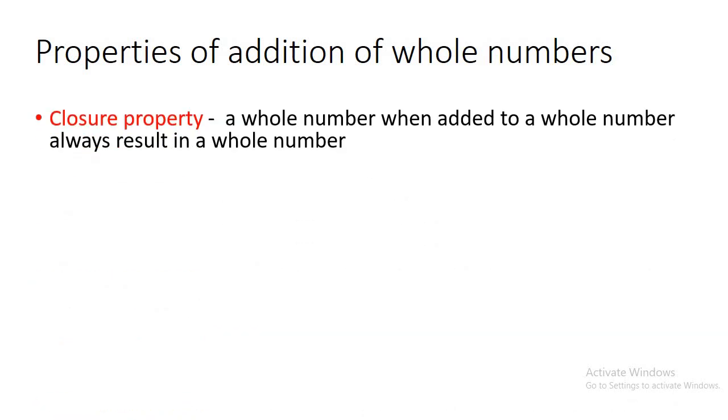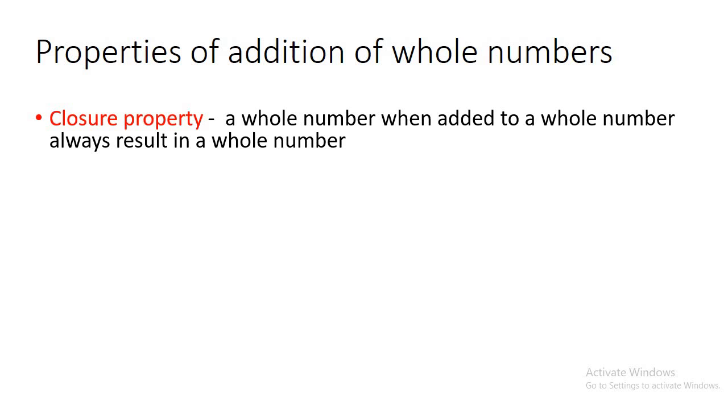Now today we are going to discuss the properties of whole numbers also, in which properties of addition, subtraction, multiplication and division will be covered. So first is the closure property. As it is related to whole numbers and addition, you will find these two words in each of the properties. So we will talk about whole numbers and we will be talking about addition.